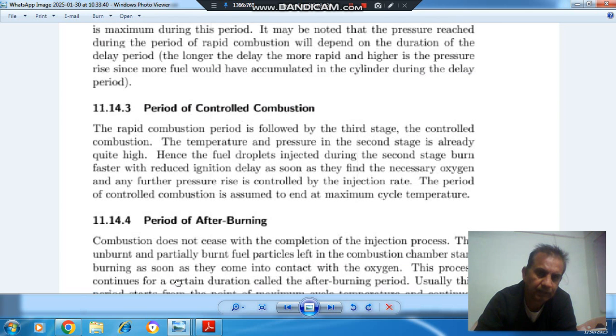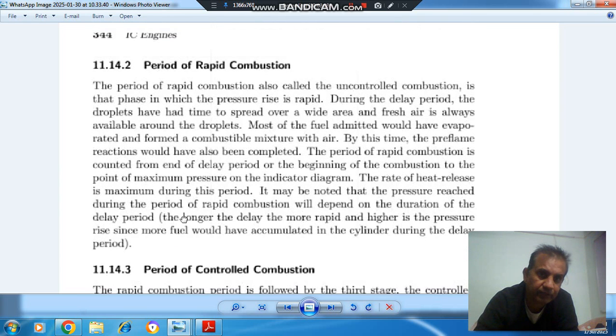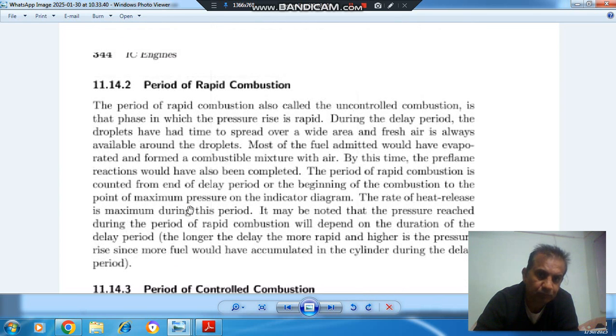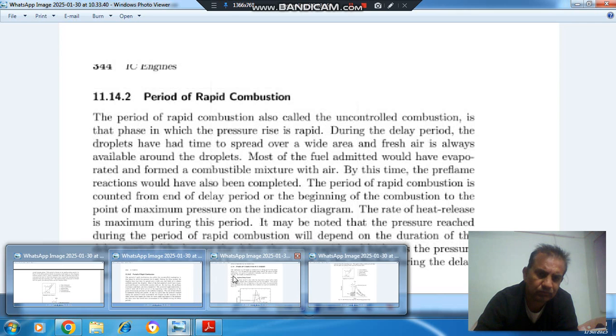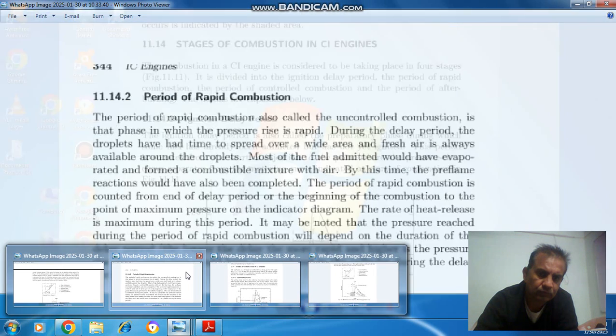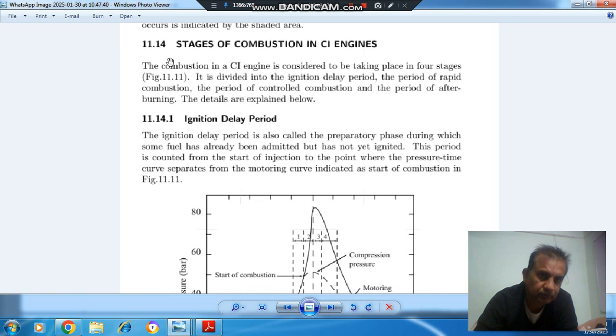So these are the stages in combustion. I have taken this from B Ganeshan IC engine book, and the topic is combustion in CI engine. So that is the theory part. So you can manage and read B Ganeshan IC engine, stages of combustion in CI engine, article number 11.1.